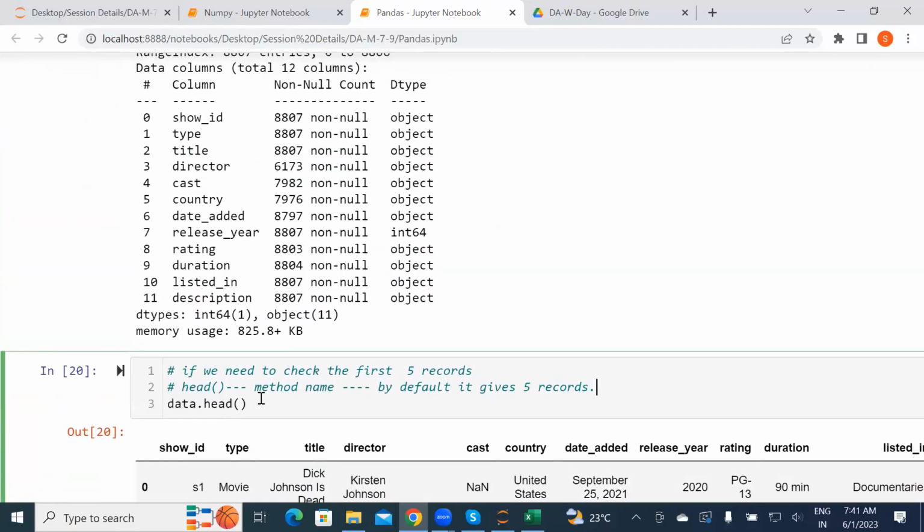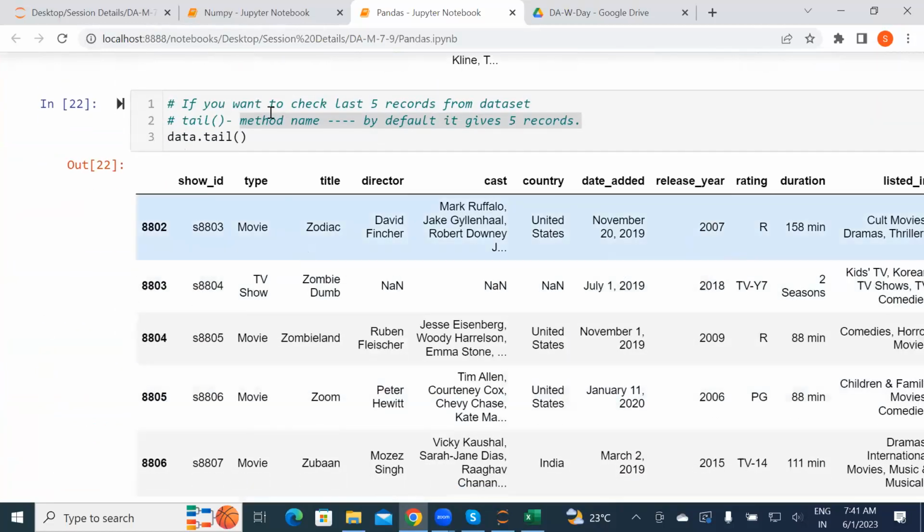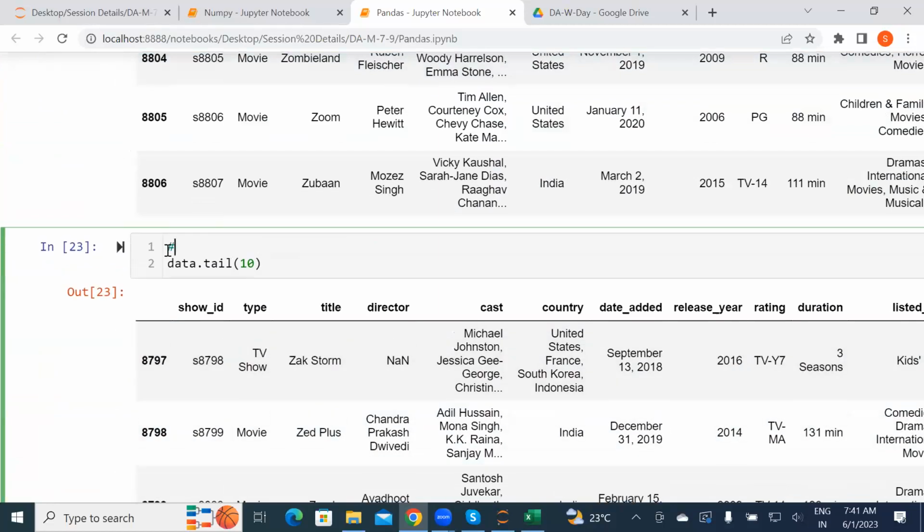See, for head also, the method by default gives 5 records, and for tail also by default it gives 5 records. But if you want to modify that, you can pass the parameter, passing the value inside the parameter.